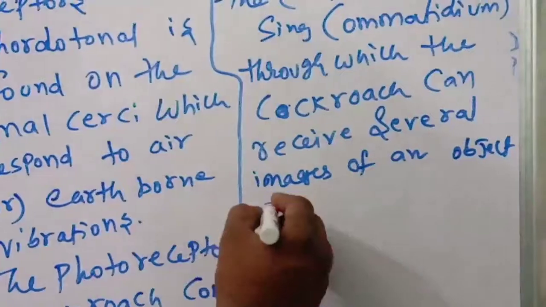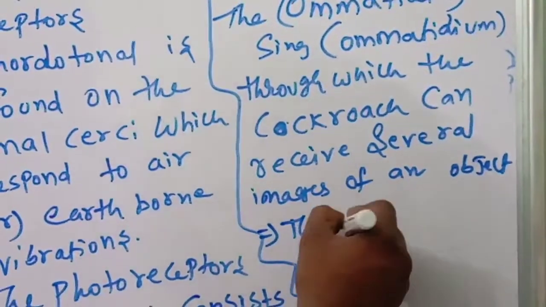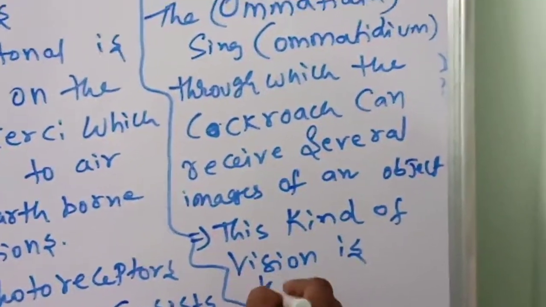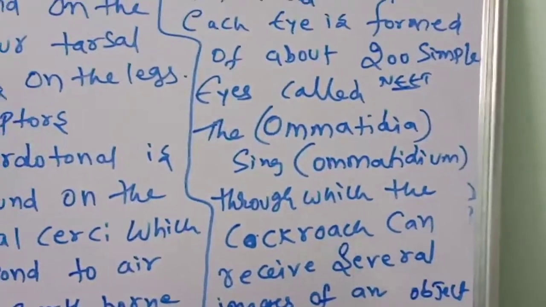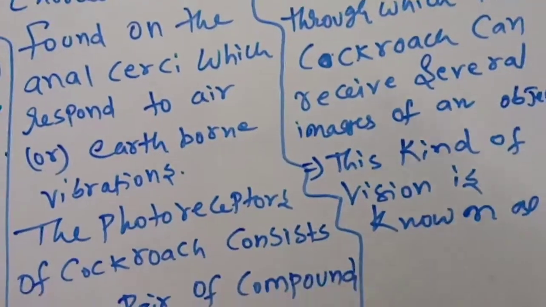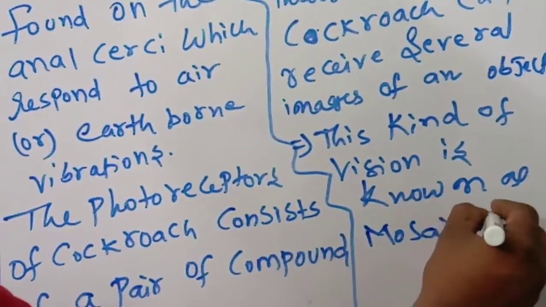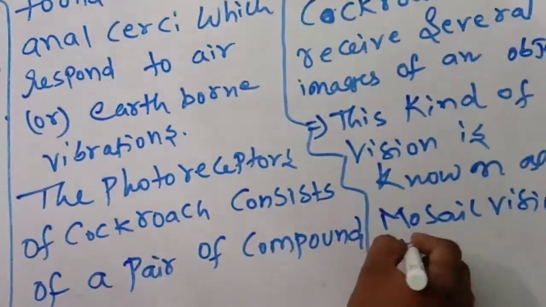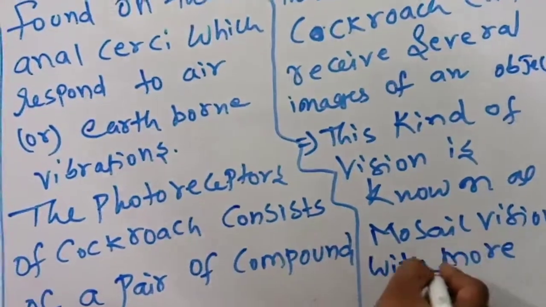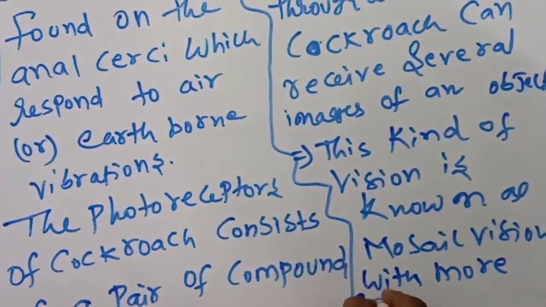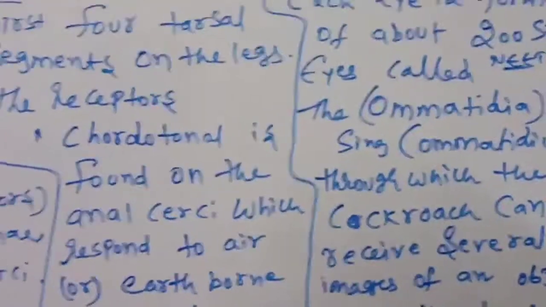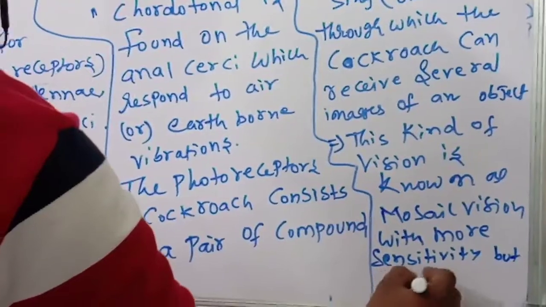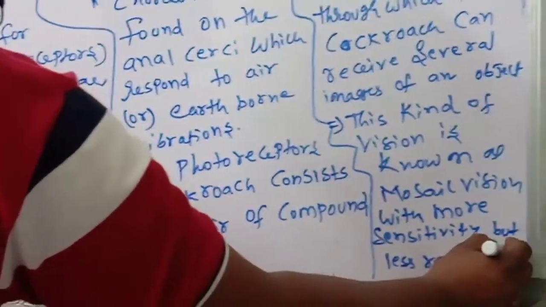This kind of vision is known as mosaic vision, with more sensitivity but less resolution. Okay children, this is important.